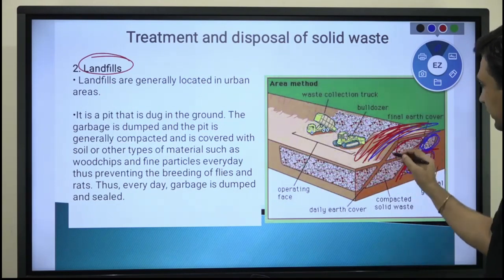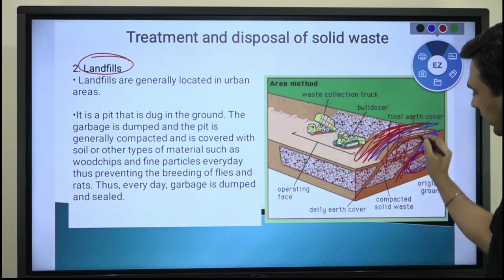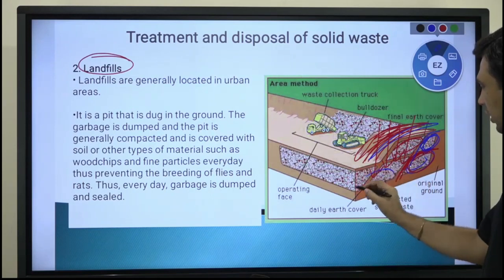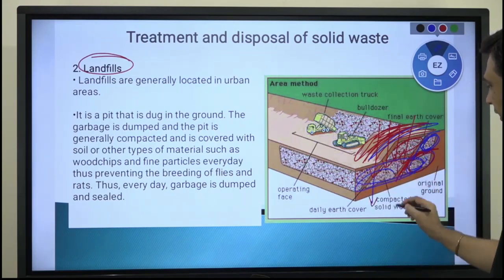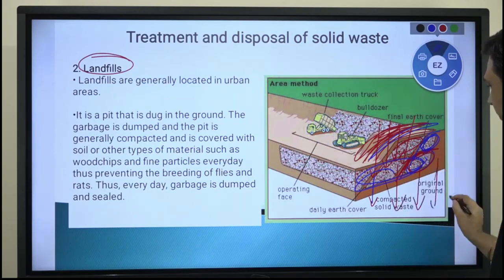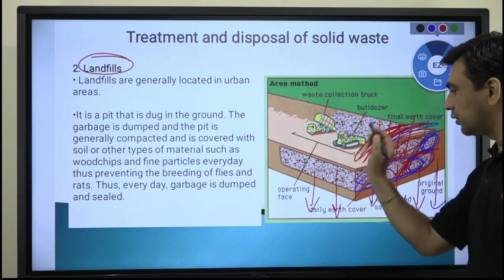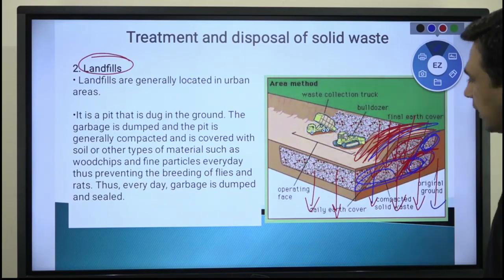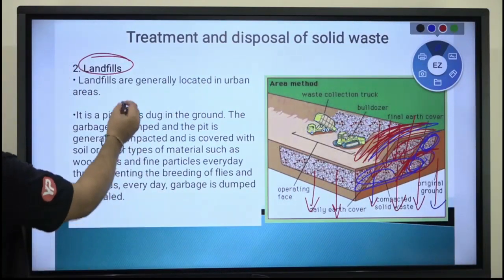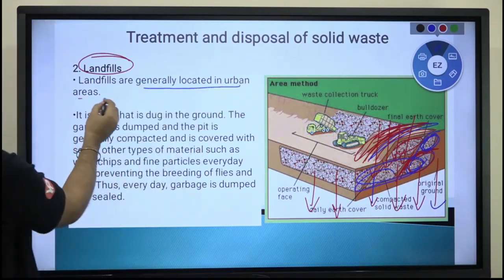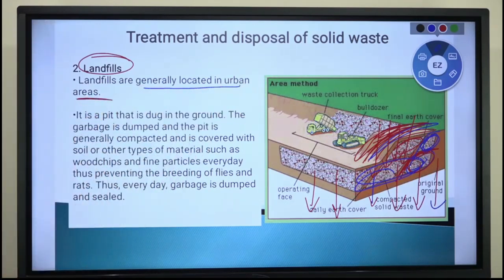But if it rains any time, obviously the water will mix with it, and finally leachates will be created, and therefore it can pollute your underground water. So landfills are mostly located in urban areas, where a lot of waste is getting generated.